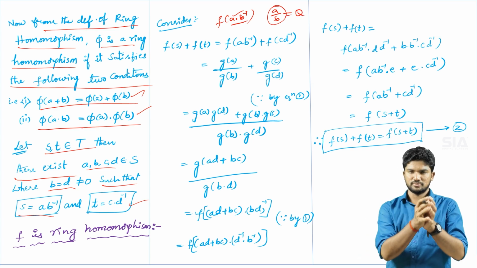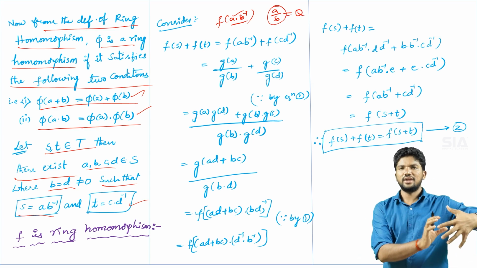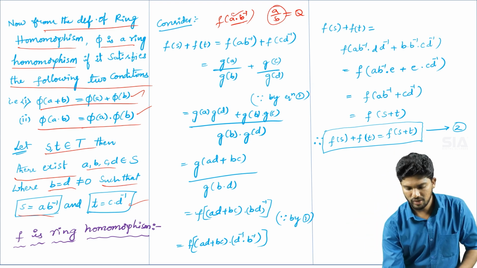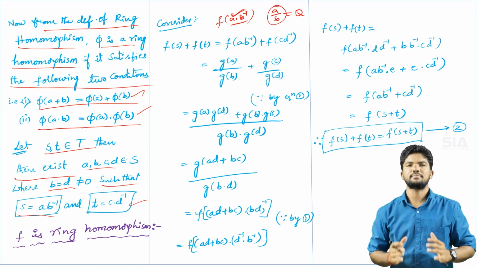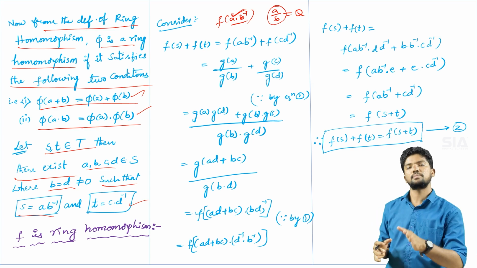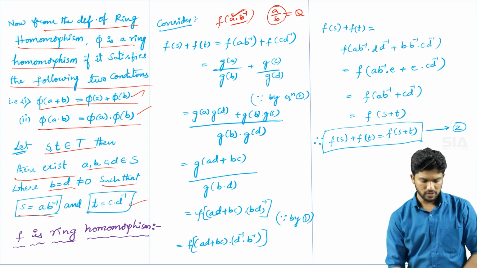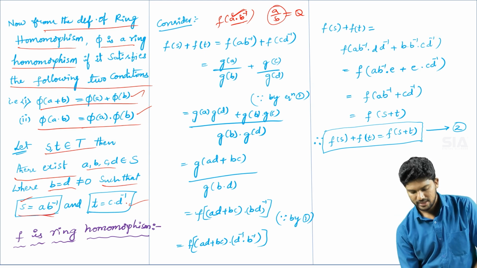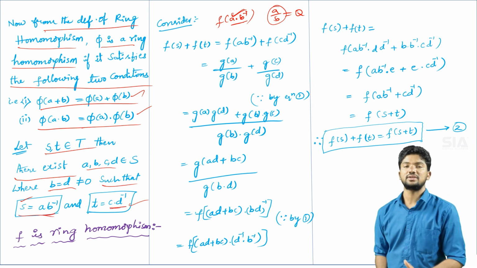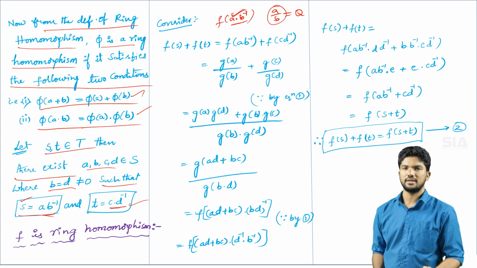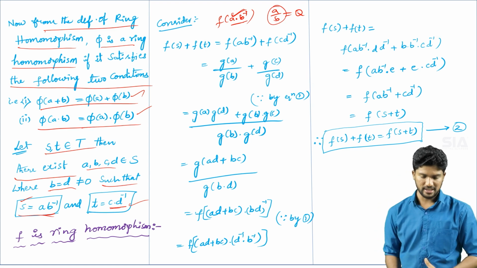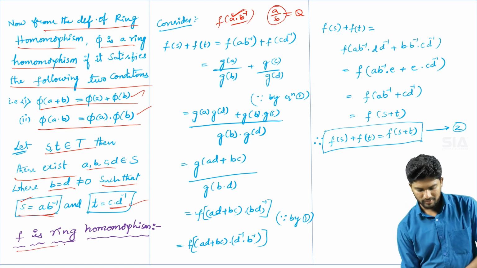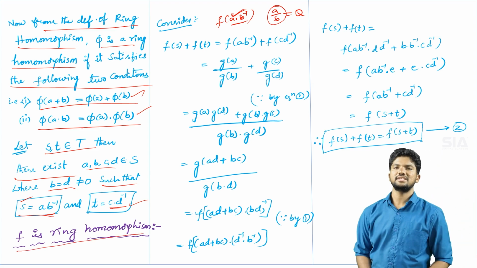You can observe the statement once again: the subfield is isomorphic to rational numbers. That's why we are taking the elements in the a into b inverse format only. So s is an element in the domain, that is a into b inverse. T is the other element, that is c into d inverse. A into b inverse means a by b. C into d inverse means c by d. So that is the rational numbers format.